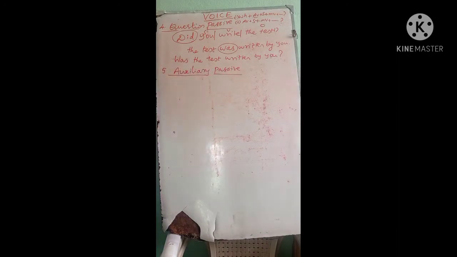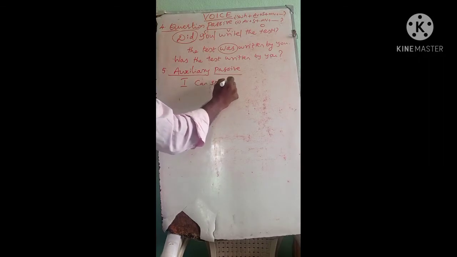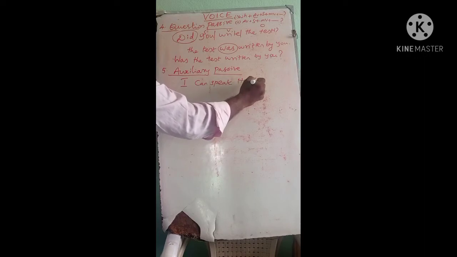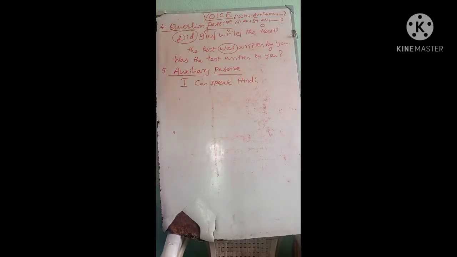Auxiliary passive means that in a sentence, instead of be form auxiliary, do form auxiliary, or have form auxiliary, we have modals. How do we change it? See the example. I can speak Hindi.